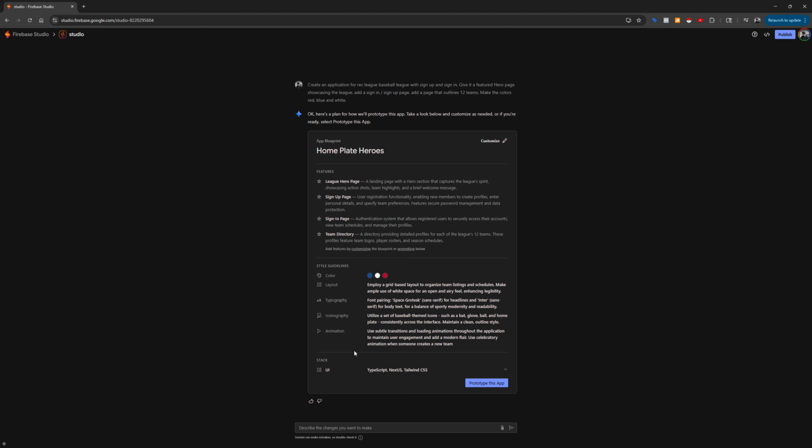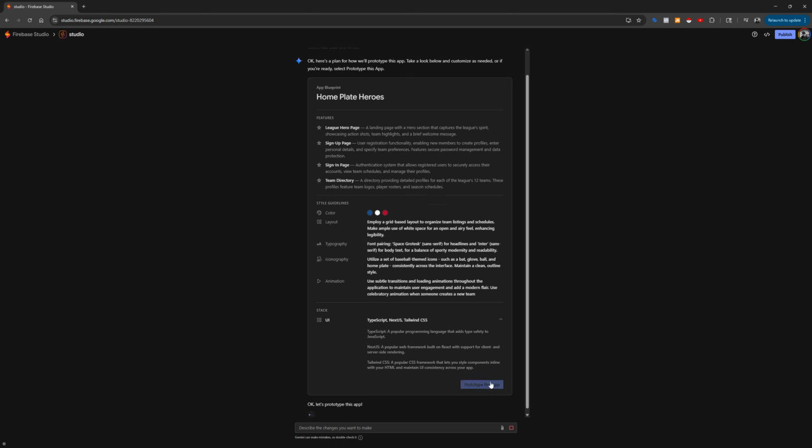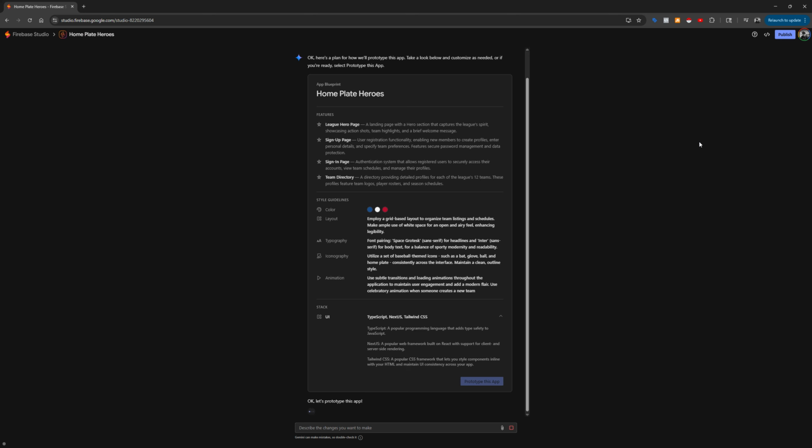Everything from typography, iconography, and animation. This is the stack that we're using, all the different scripts: TypeScript, Next.js, and Tailwind CSS. So let's go ahead and prototype this app.